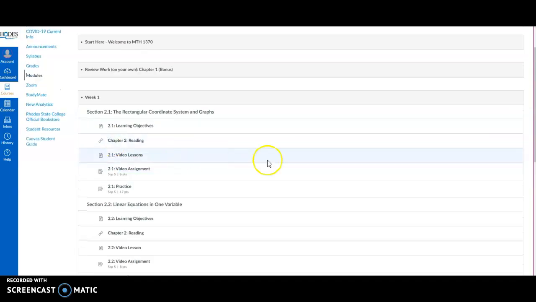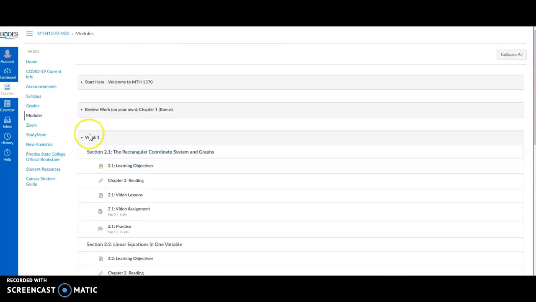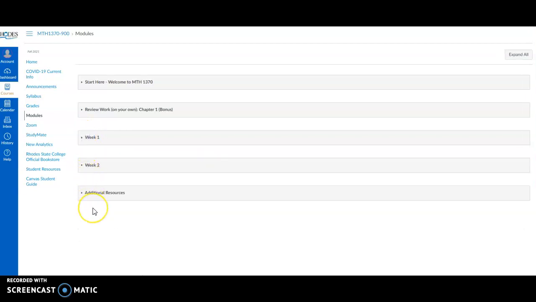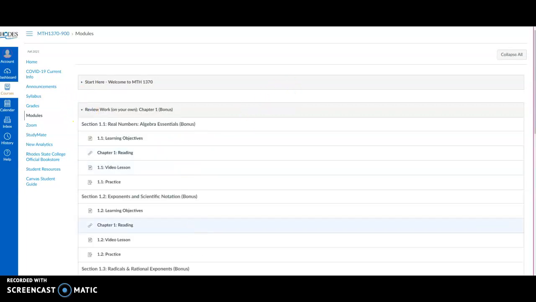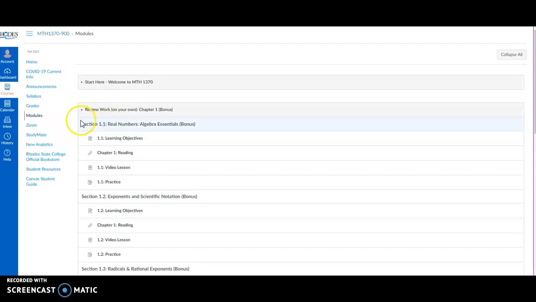So ignore these dates for the moment. I have to update all the dates, but make sure you keep an eye on this calendar because that will keep you on track. Follow the dates that are listed here. As we progress through the class, I will be opening more weeks as we go on. The second module I didn't mention is just another bonus material. This is review work if you want to brush up on some content before we start the class.